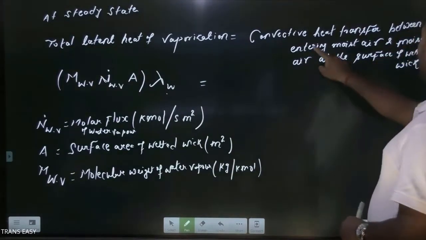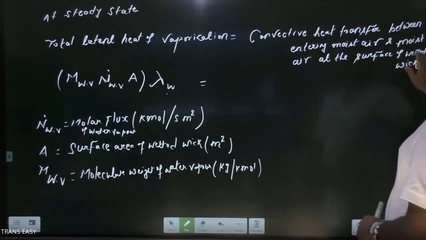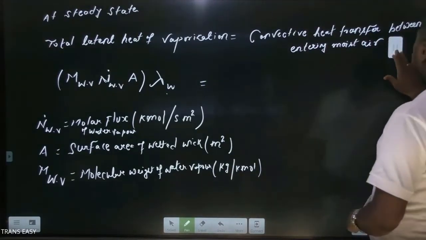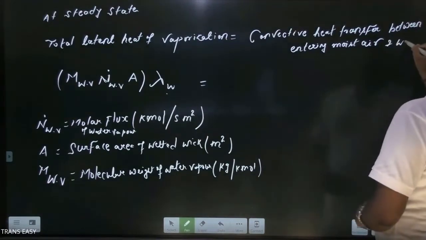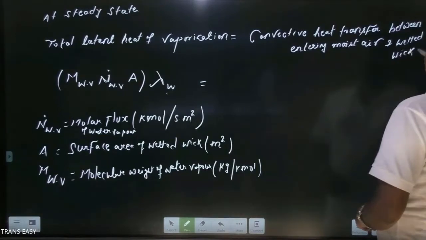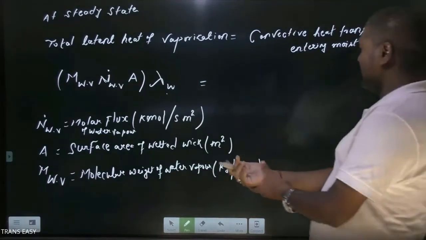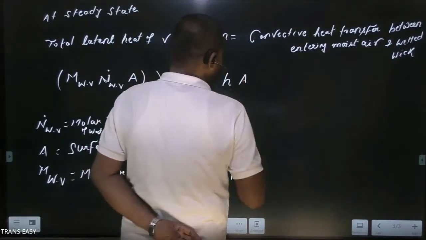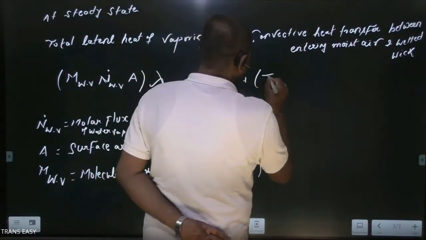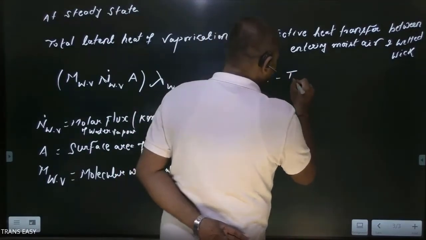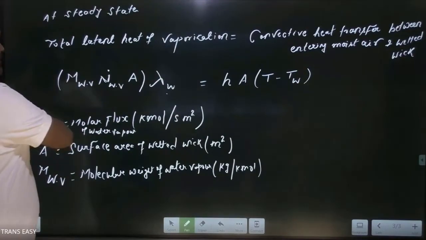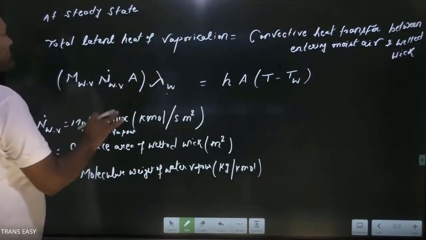Moist air, convective heat transfer between entering moist air and wetted wick, no problem. And at the wetted wick, heat transfer will take place, because from there the liquid has to evaporate. Okay, friends, we can write mass transfer coefficient, surface area, temperature of entering moist air and temperature of wetted wick. Plus, we have completed. It's all concept.